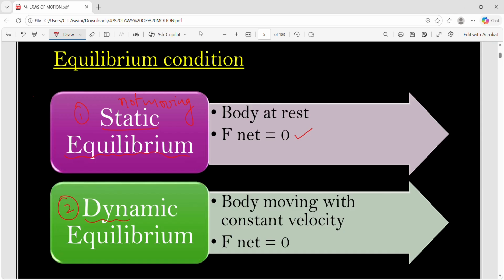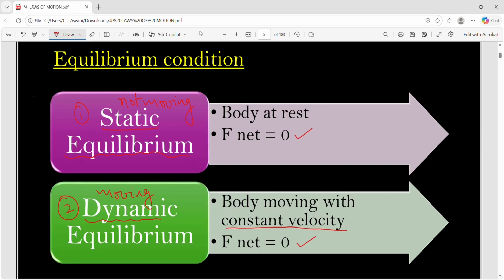Whereas if you take dynamic equilibrium, first of all equilibrium, so F net is 0. Dynamic in the sense the body is moving this time. So it is moving, but still F net is 0. So when is this possible? If the body is moving with constant velocity. So if the body is moving with constant velocity, F net is 0 and it's called dynamic equilibrium. And if the body is not moving but F net is 0, then it's static equilibrium.